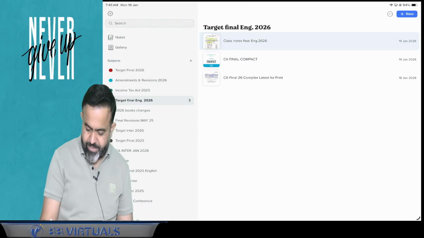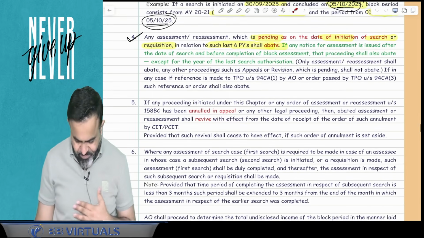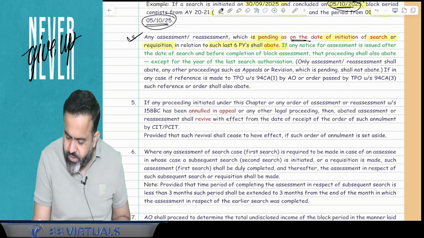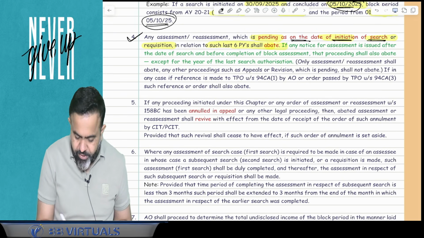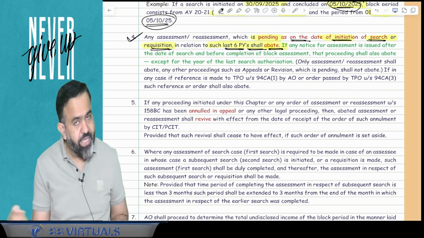Yes. Okay, so let's focus here. What is written here? Again, read point number 4. Point number 4 says that any assessment or reassessment which is pending on the date of initiation of search or requisition in relation to such last 6 previous years shall be abated.